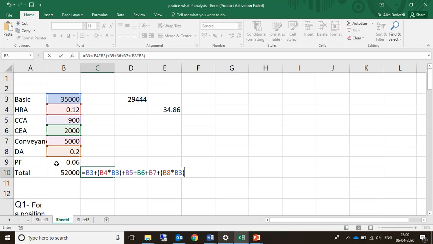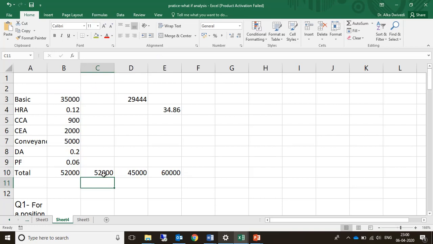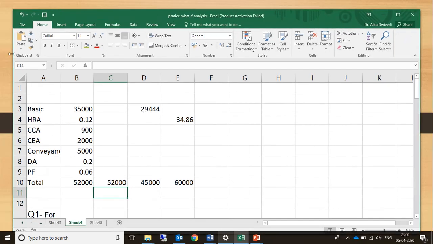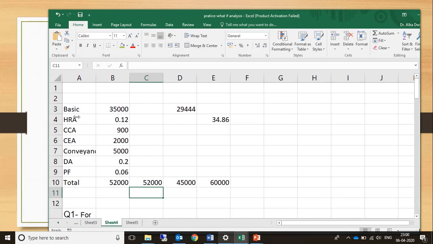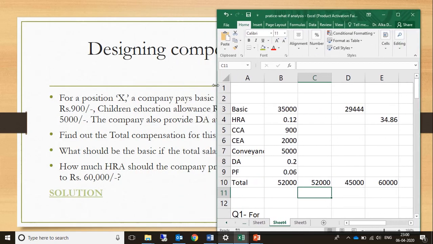And now PF is deducted, so our sign would be minus 0.06 times 35,000, and then close the bracket. Just press enter and you get the figure 52,000 rupees. So this is the total compensation and it solves our first part of the question. I'll just show you what the first part was: find out the total compensation. In this case we have received the total compensation as 52,000 rupees. That is what we will write as an answer.